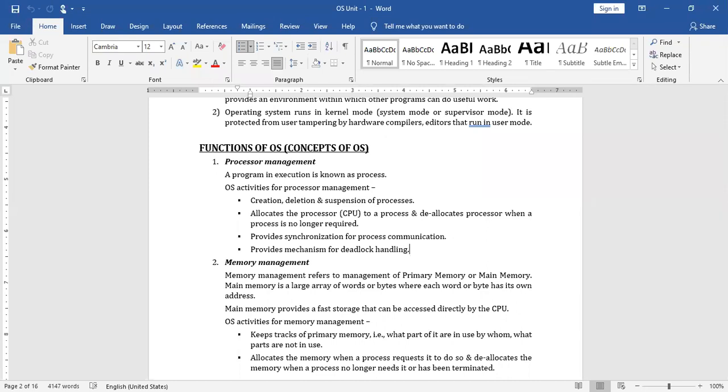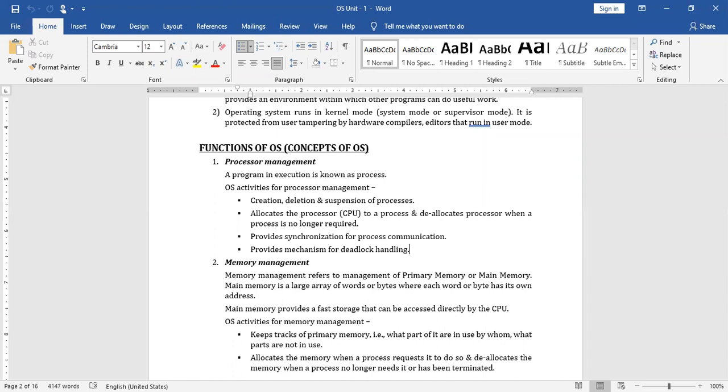As you studied in C language, storage classes, there are 4 types: auto, static, register, external, right? What is the need of all these things? They only differ in the storage area and the scope. All of them are variables. Suppose you declare a variable as a register, what happens in that case? It gets the first opportunity compared with other storage areas, because it has a direct connectivity to the CPU.